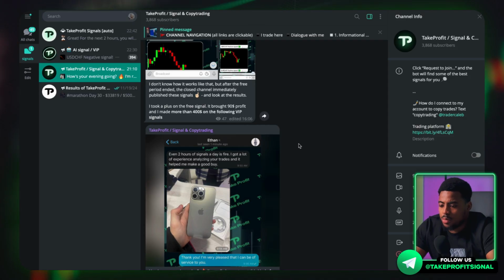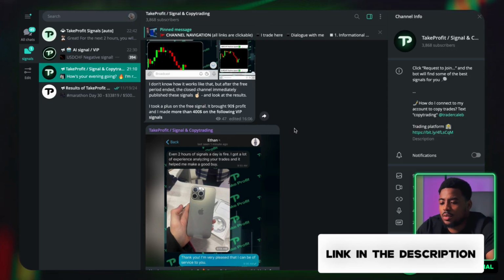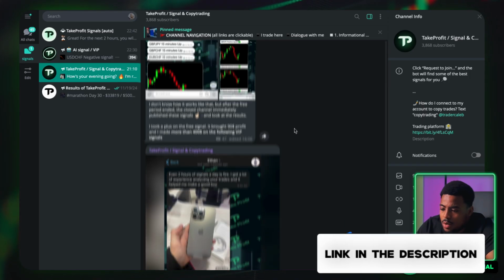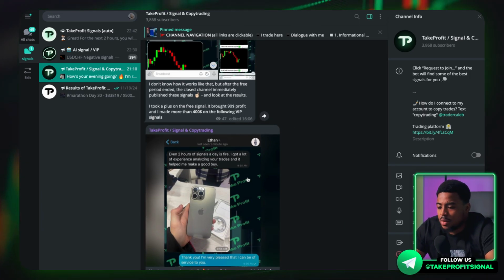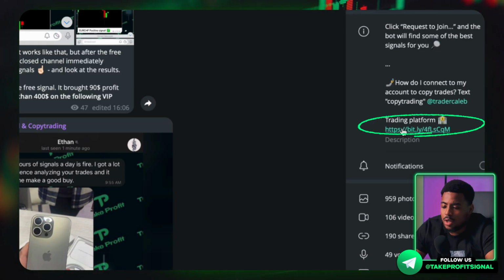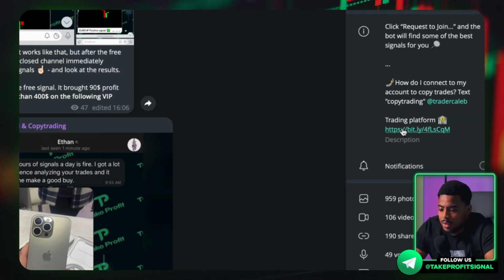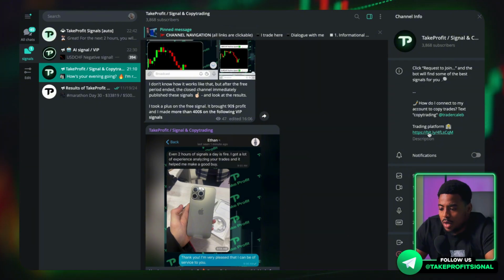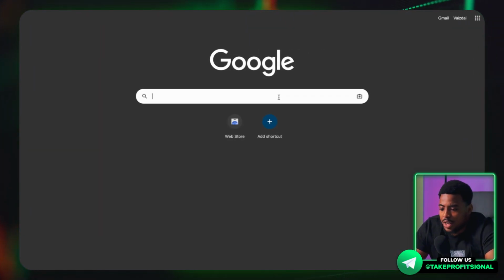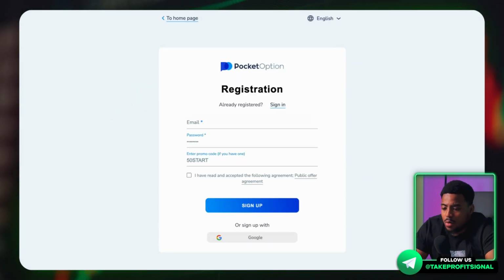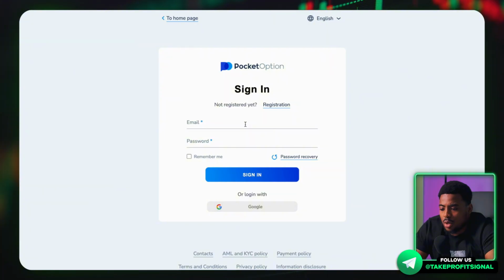So in order to open the broker site, you need to go to the description under the video and open the link, or you need to go to my Telegram channel, also by the link from the description. Here you can find the link to the trading platform. We just copy it or click on it, then go to the search engine, paste this link, and you get to the page of registration of your account. Here we enter our email, here we enter our password, click this checkbox and create an account. I've already had an account, so I'm just going to log into it.